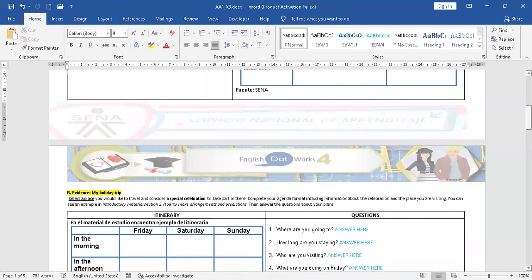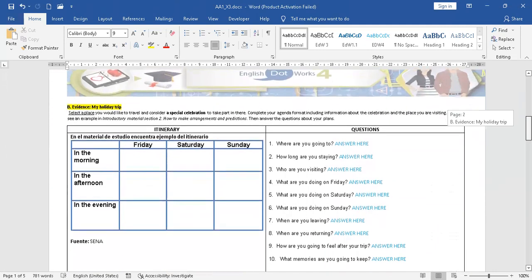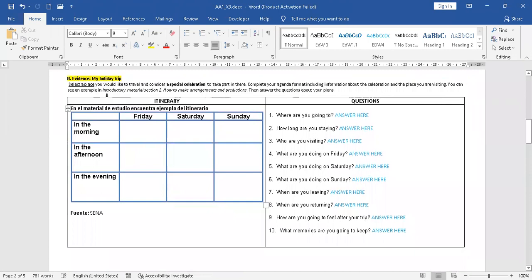And the second one, my holiday trip. Here, select a place you would like to travel and consider a special celebration to take part in there. Complete your agenda format, including information about the celebration and the place you are visiting. You can see an example in the introductory material, section 2, how to make arrangements and predictions,